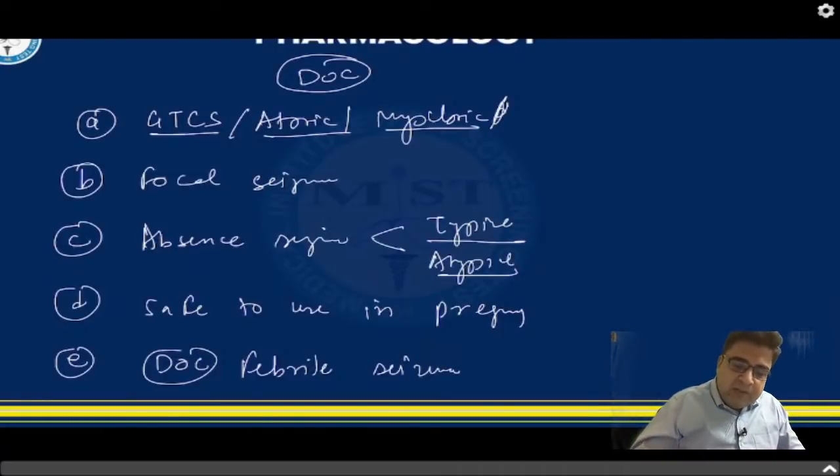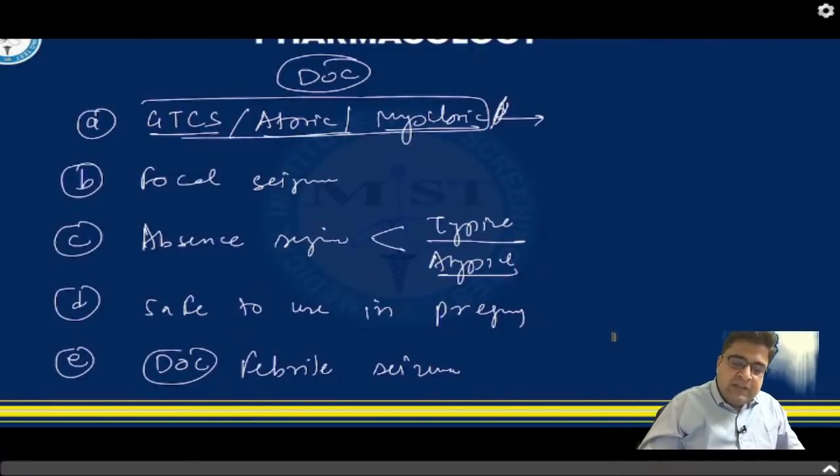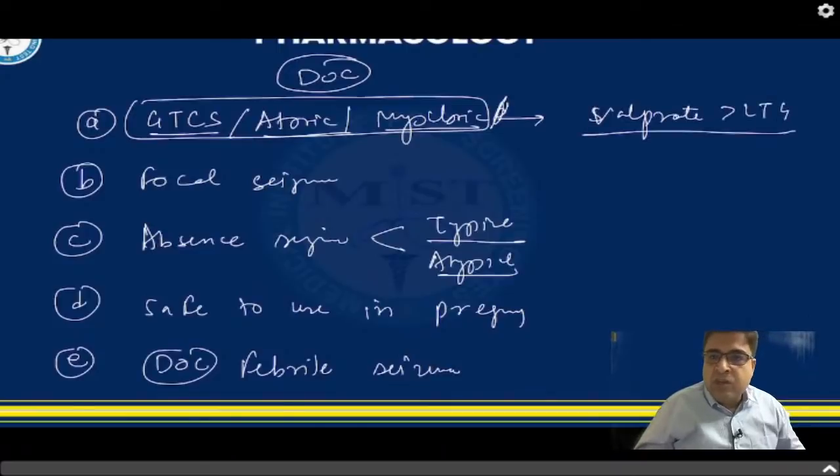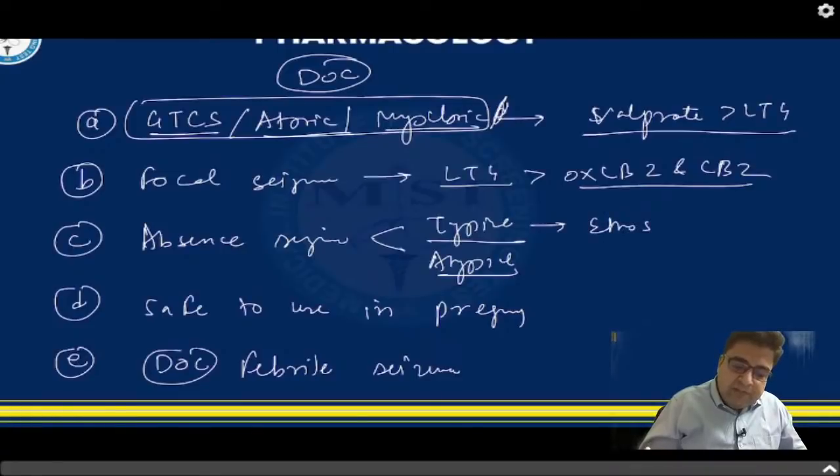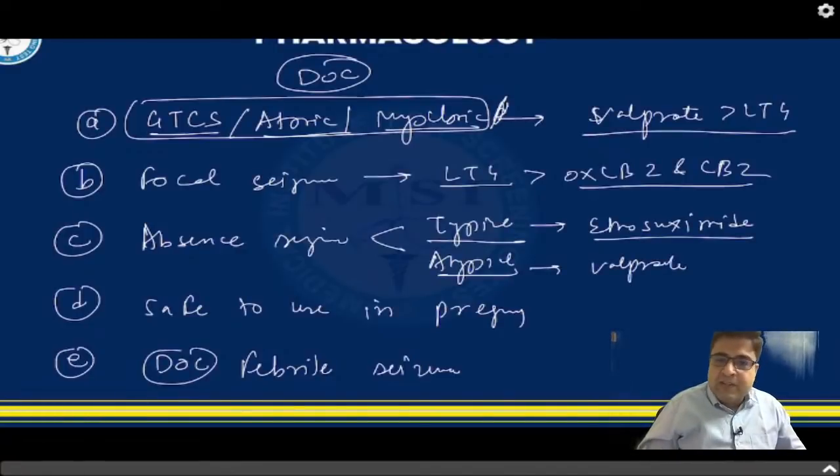Now, once the patient is stabilized, you have to start the maintenance drug of choice. For GTCS, atonic seizures and myoclonic seizures, valproate is the drug of choice. If it is not given in the MCQ, you can go for lamotrigine, the second drug of choice. For focal seizures, lamotrigine is the best medicine to mark, but you can also give other drugs like oxcarbazepine and carbamazepine. For typical absence seizures, mark ethosuximide. For atypical absence seizures, mark valproate as the best answer.